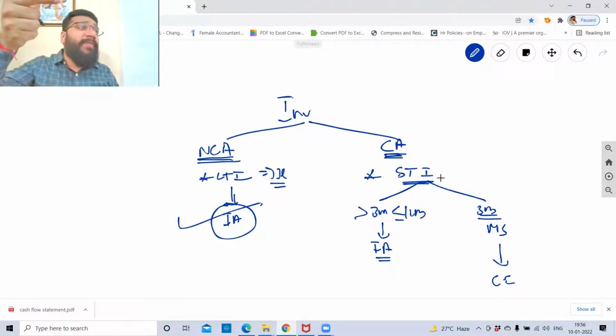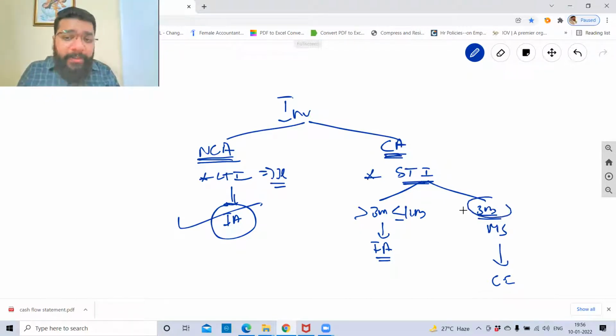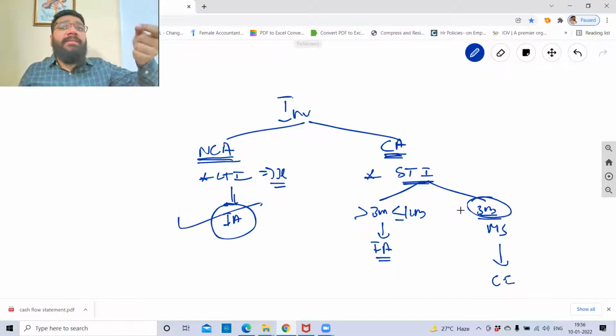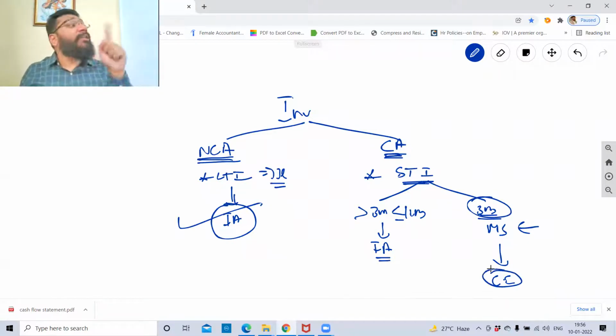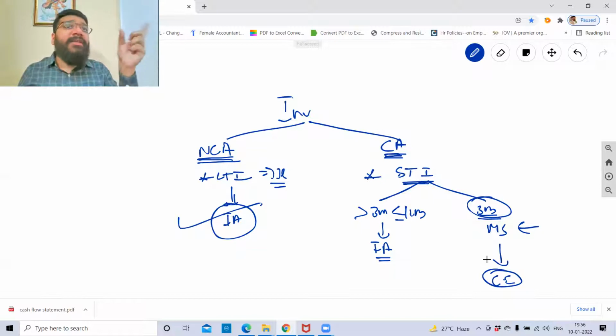If I invested in a fixed deposit for a period of 3 months, we understood that within 3 months I can convert my asset into cash. So this becomes my marketable securities. Therefore, it is a part of my cash equivalent. You studied in the beginning what is cash and cash equivalent. I told you, if any investment I can convert into cash within 3 months of investment, it is marketable security, and marketable securities is a part of cash equivalent.